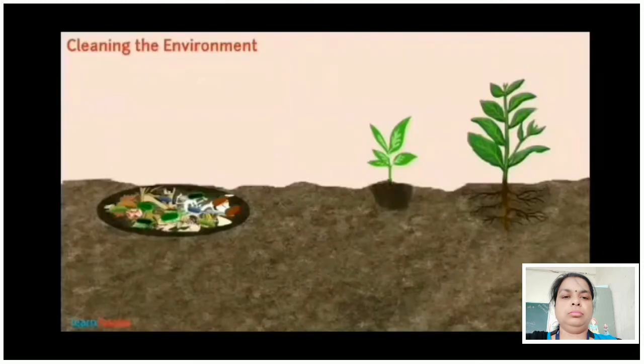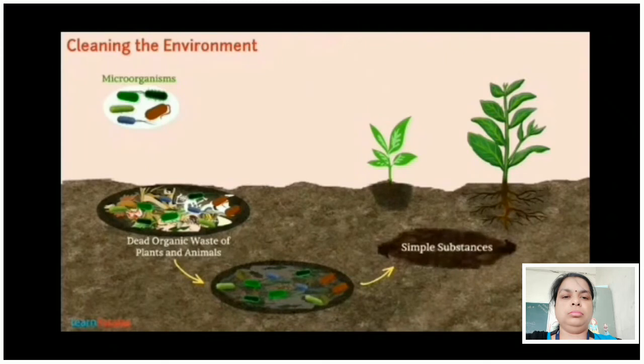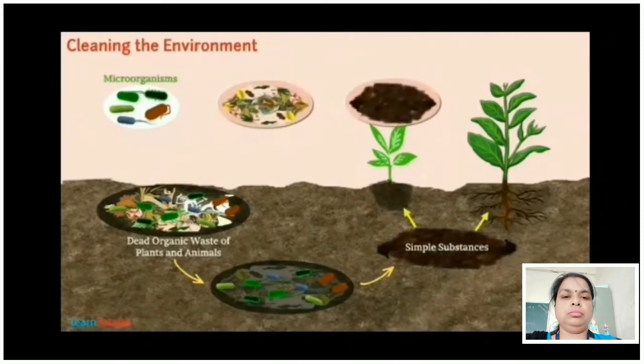Role of microorganisms in decomposition, cleaning the environment. Microorganisms like bacteria and fungi are essential for recycling material in the environment. This is done by decomposing dead things to simple chemical inorganic substances. Such microorganisms are thus called decomposers. They include fungi and certain bacteria which live in the soil.